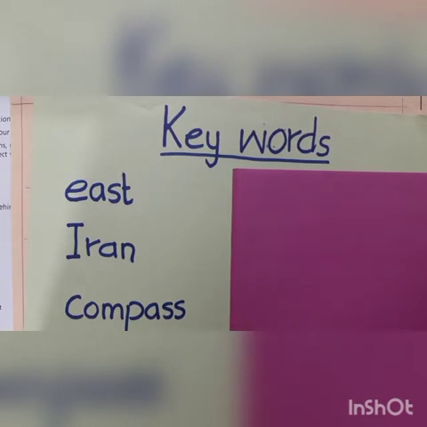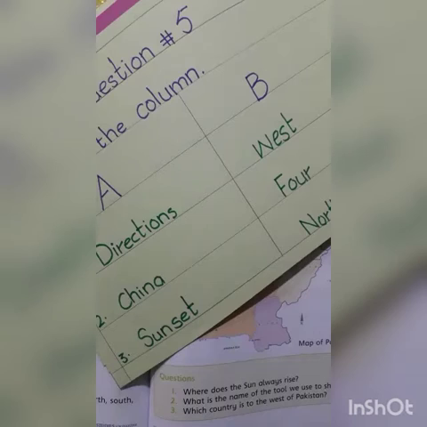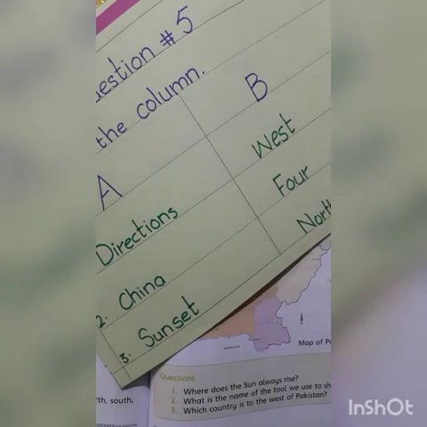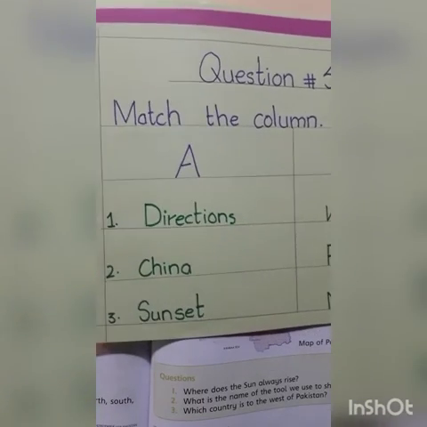One is east, E-A-S-T, east. Read with me. I-R-A-N, Iran. C-O-M-P-A-S-S, compass. Got it?